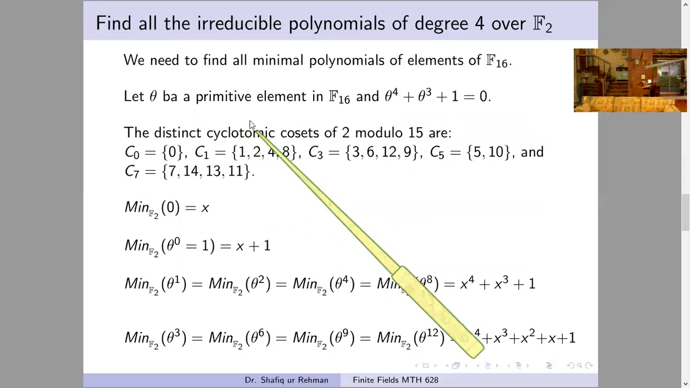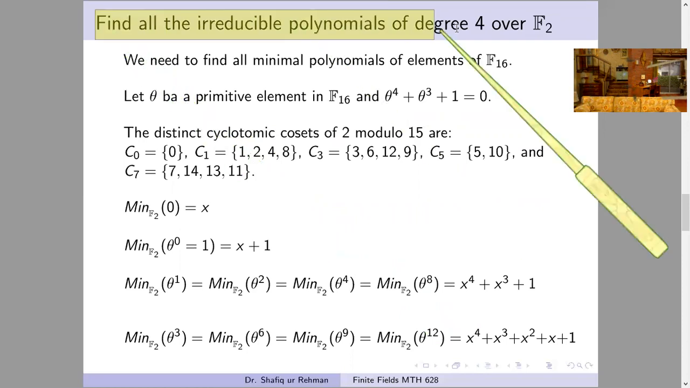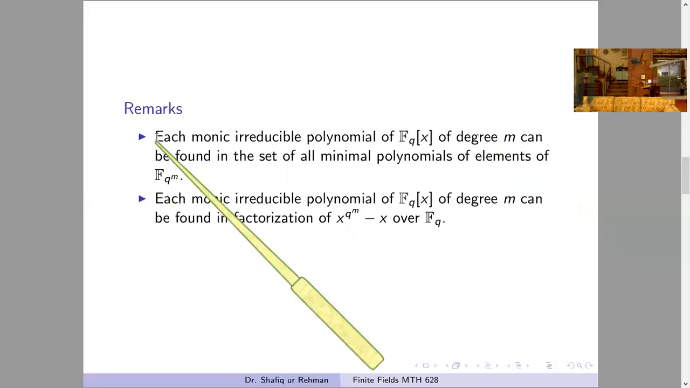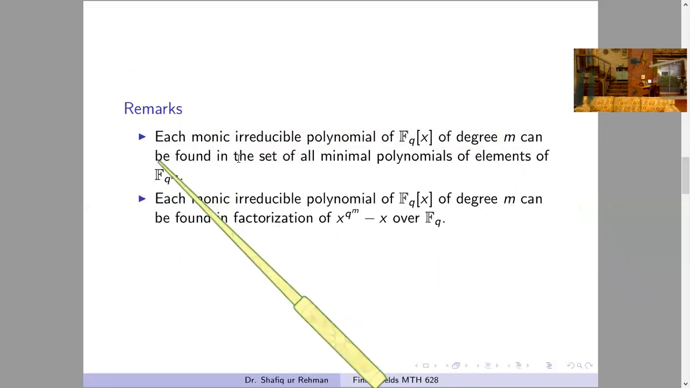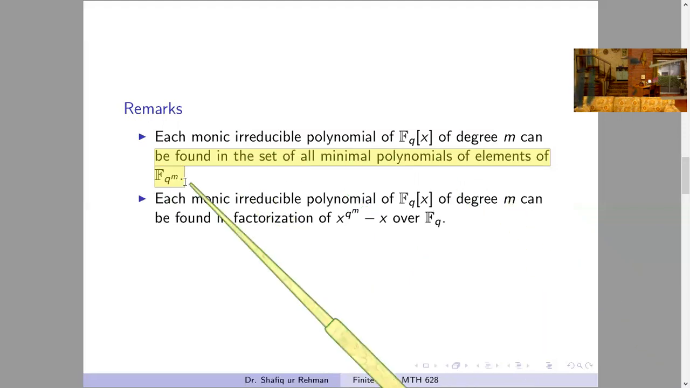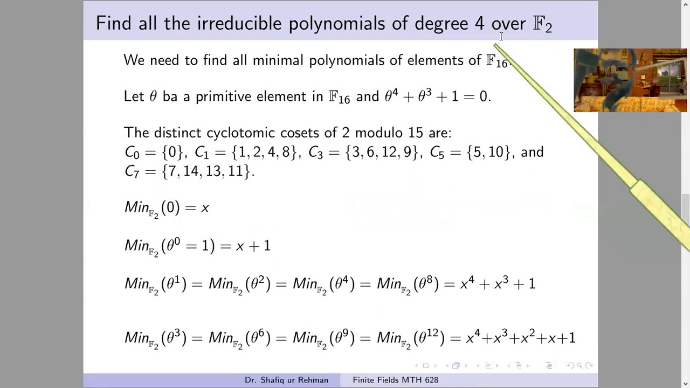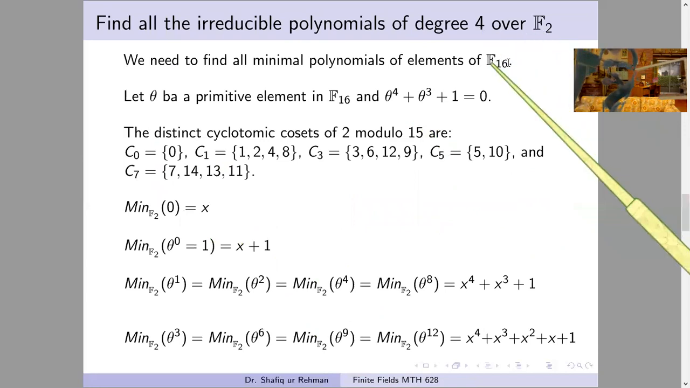So again, see what the process is. We have to find all irreducible polynomials of degree 4 over f2. And we know, see in the previous remark, that each such polynomial will be found in the set of minimal polynomials of elements of fq power m. So first of all, we will take the field f2 power 4, that is f16, and we will find all the minimal polynomials of elements of f16. And in the previous lesson, we learned very well how to find the minimal polynomials for all elements by using the primitive elements. So we repeat that process.